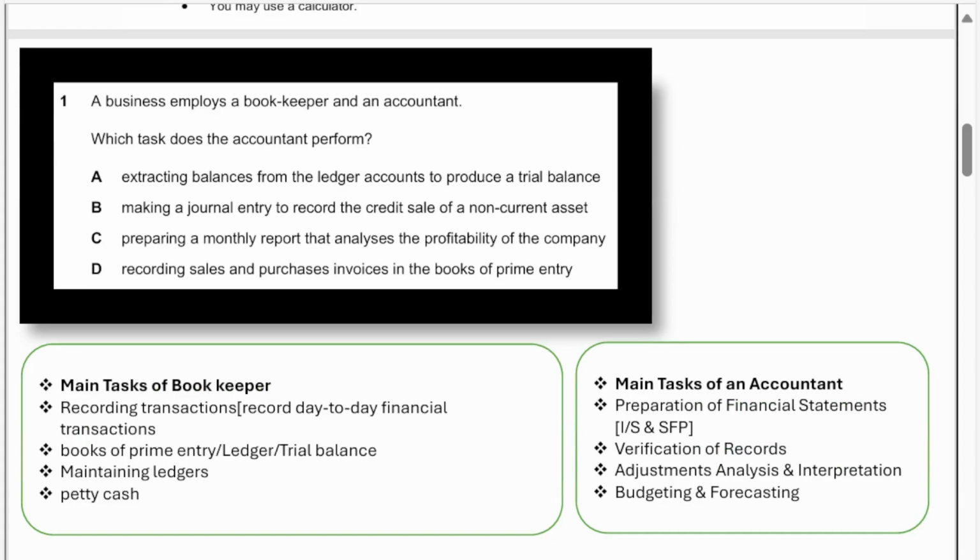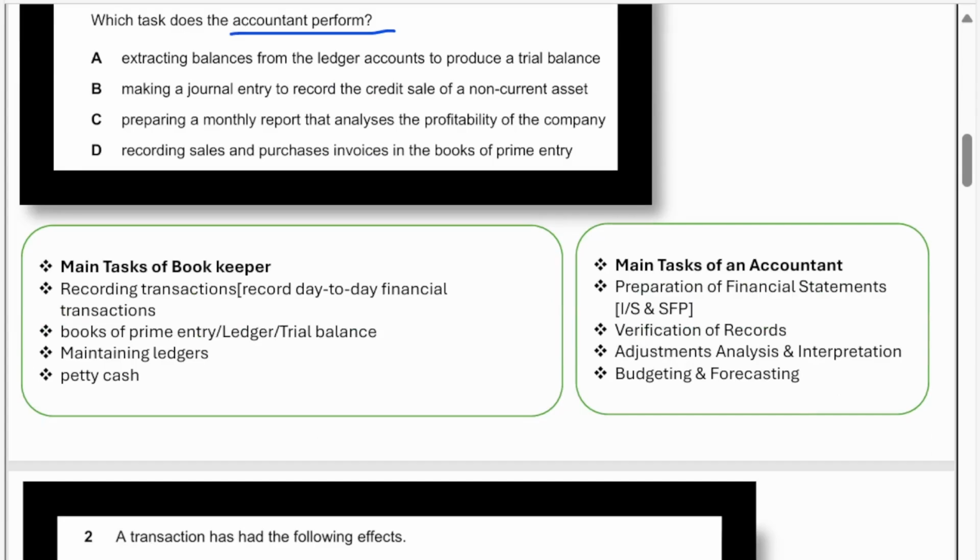Let's look at question number 1. A business employs a bookkeeper and an accountant. The question is asking which task does the accountant perform? So, step 1, we have to recall the differences between bookkeeper and accountant. I have made some details here.